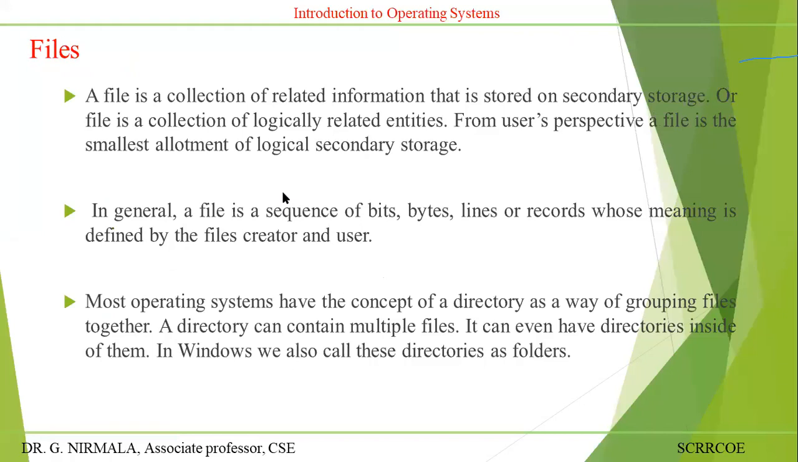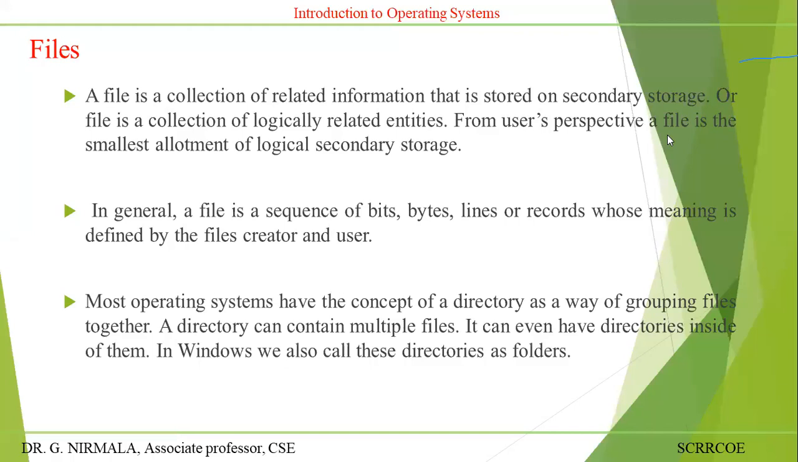A file is a collection of related information that's stored on a secondary storage, or a file is a collection of logically related entities. From the user's point of view, a file is the smallest allotment of logical secondary storage. Simply, a file is defined as a collection of related information stored in a secondary storage or hard disk. A file is a sequence of bits or bytes, or a set of lines or records.